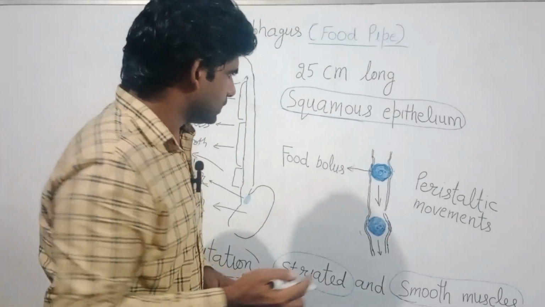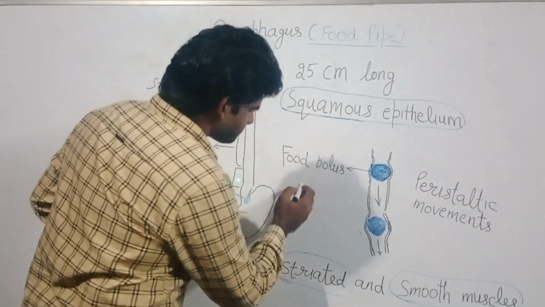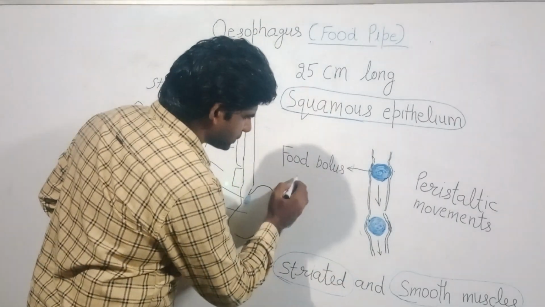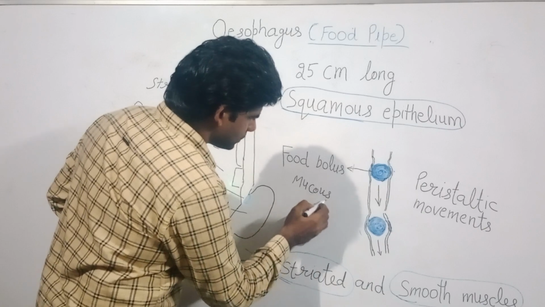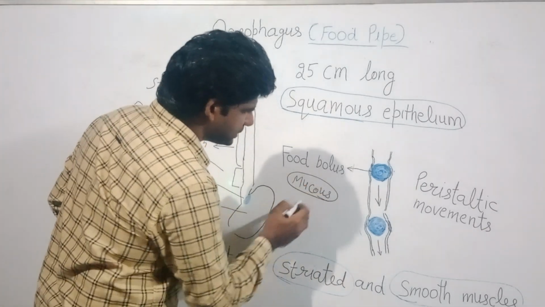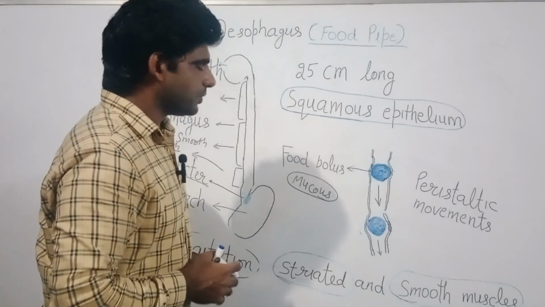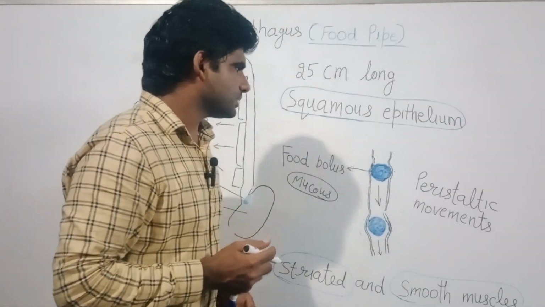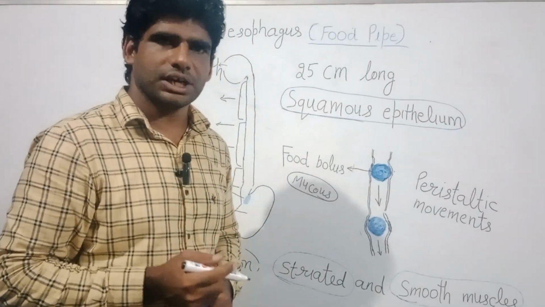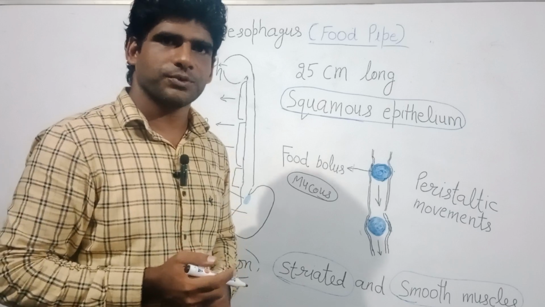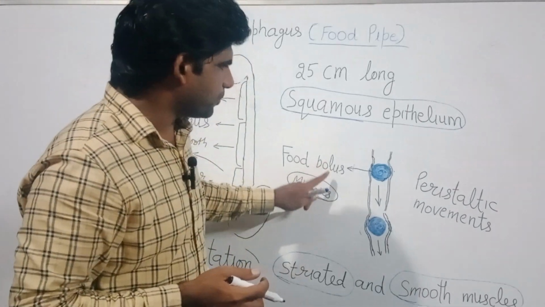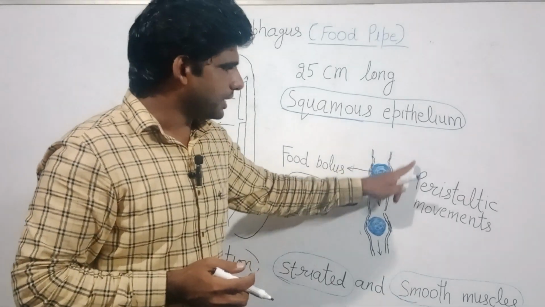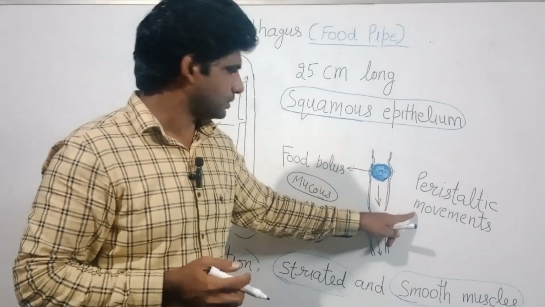Besides this, the walls of the esophagus secrete mucus, which is helpful in easy transportation of food. The walls of the esophagus do not secrete any enzyme or hormone responsible for digestion of food. It merely helps in transportation of food due to its peristaltic movements.